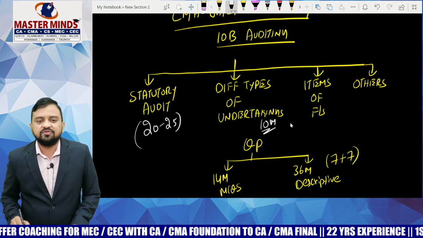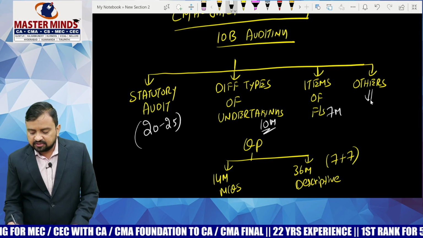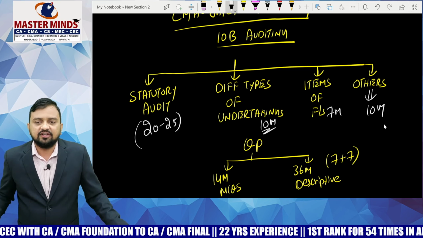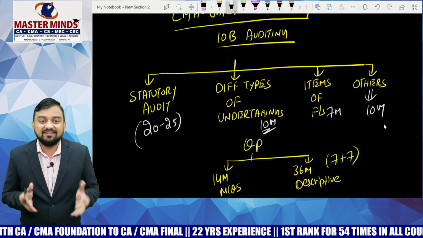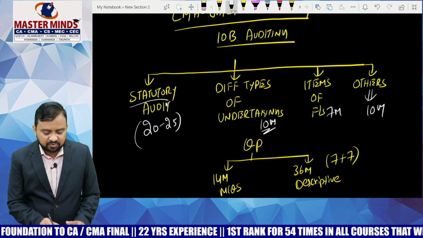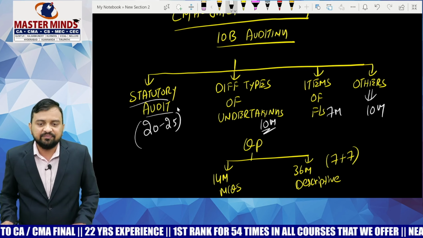Then audit of items of financial statement, normally they will ask one question. For all other chapters together, the weightage is normally 10 marks. So we are now easily able to understand which chapter has to be focused on, that is statutory audit, because the weightage of this chapter is 20 to 25 marks.